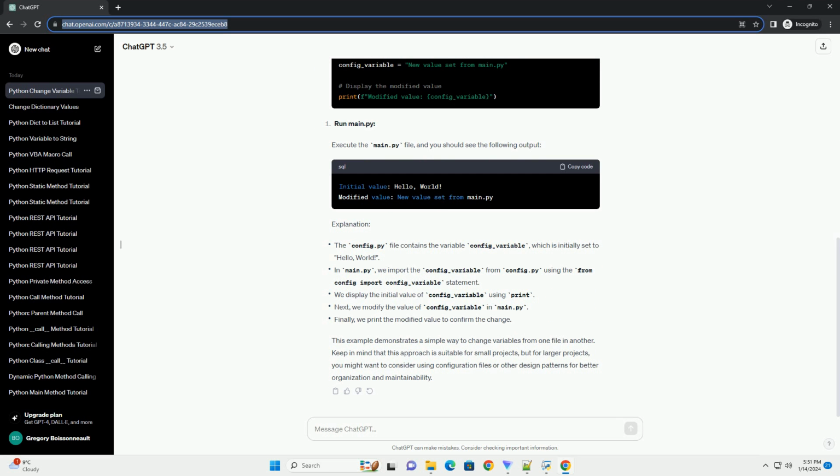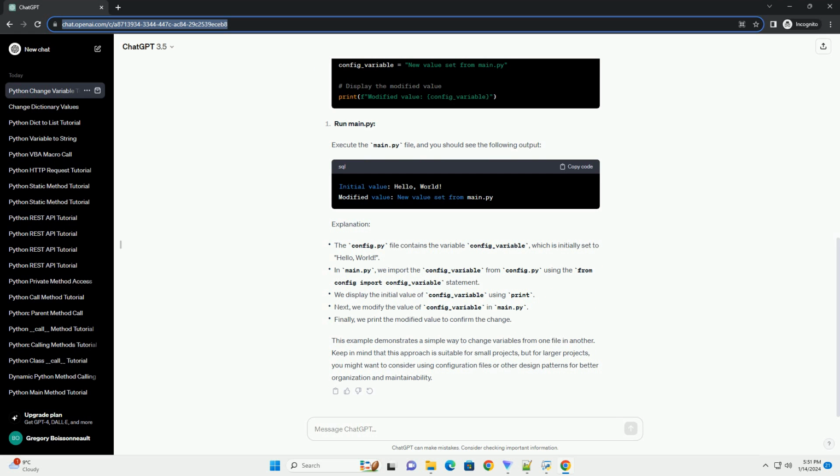Example scenario. Let's consider a simple scenario where you have two Python files, main.py and config.py. The config.py file contains a variable that you want to modify from main.py. Execute the main.py file, and you should see the following output.